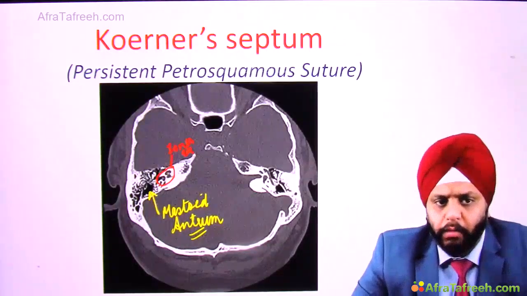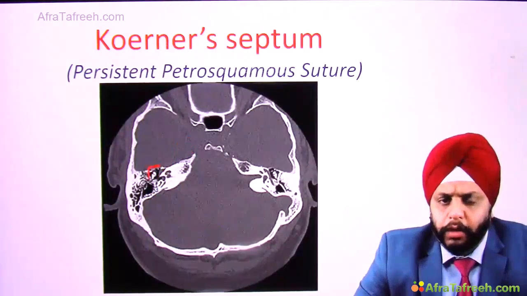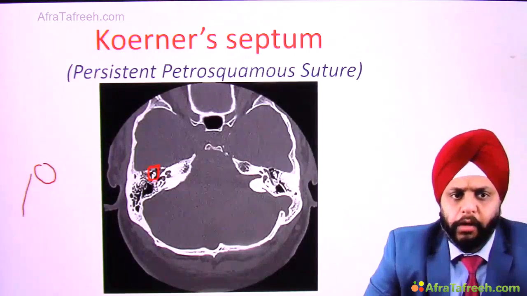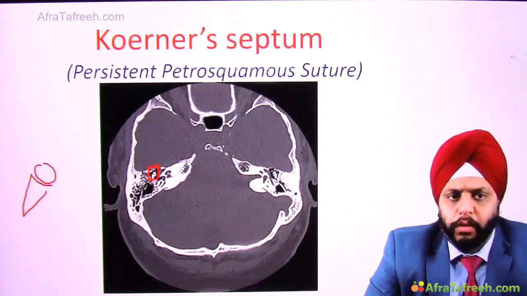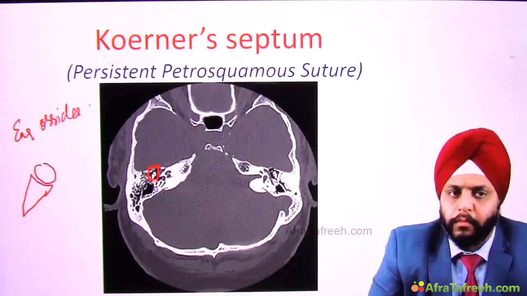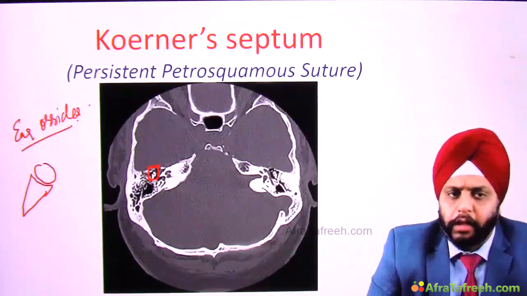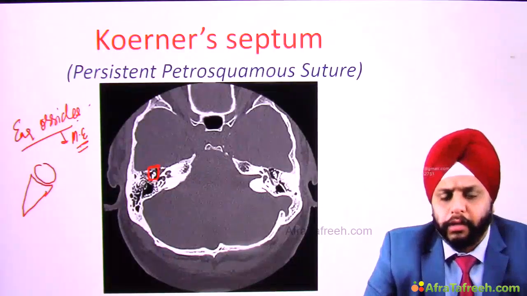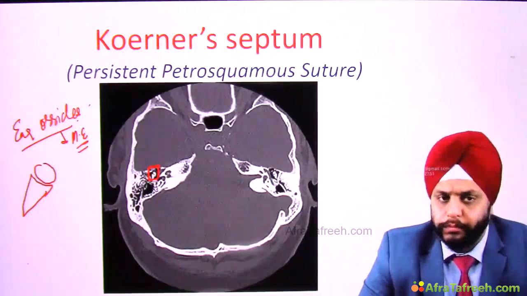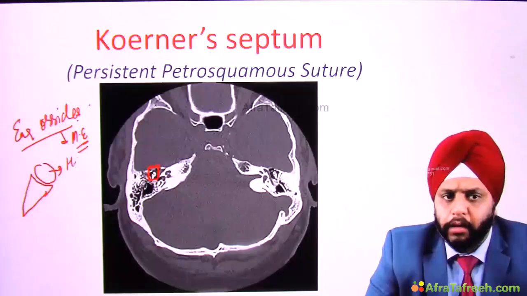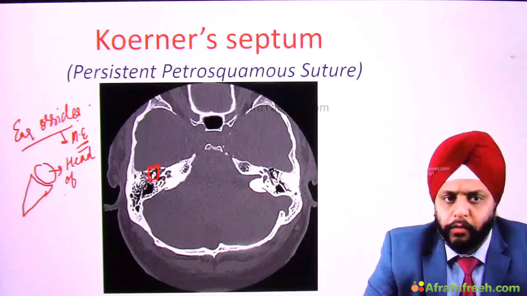Very good. Now, in the anterior part, you can see some structure over here. Let me draw it. This structure, which appears to you like an ice cream cone, these are your ear ossicles. So where are the ear ossicles? The ear ossicles are in the middle ear. So that's your middle ear containing the ear ossicles. They look like an ice cream cone. This ice cream cone appearance is formed by the head of malleus, which forms the ice cream.